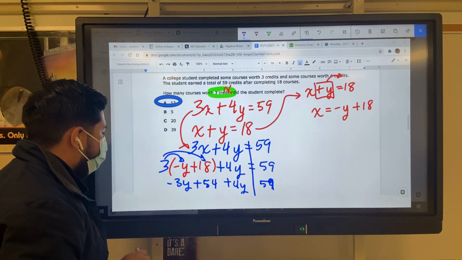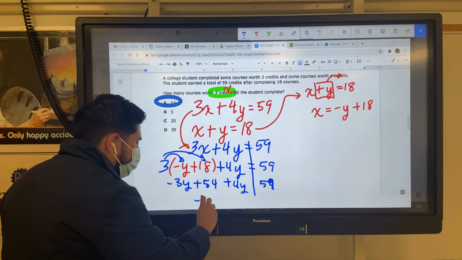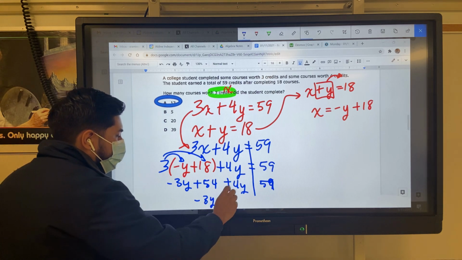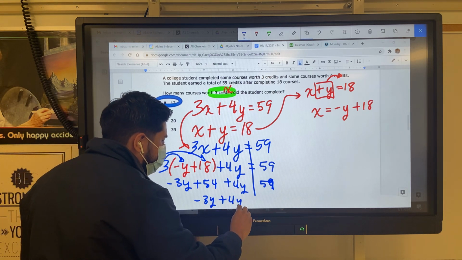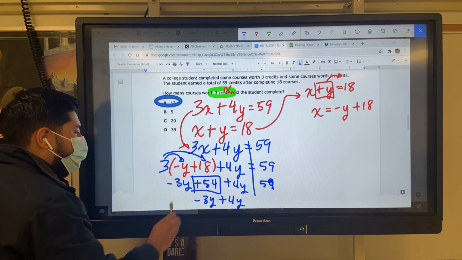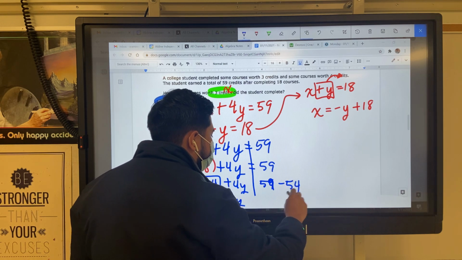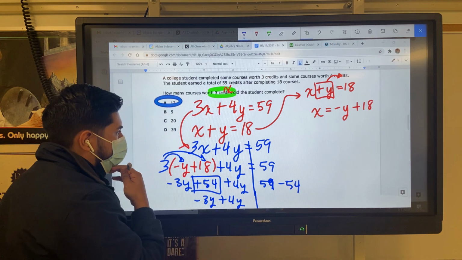Very, very long. Okay, so I keep the y's on this side, move numbers that side. Negative 3y stays here, plus 4y stays here. Move this 54, throw it over, turns into a negative or minus 54, and then we go.